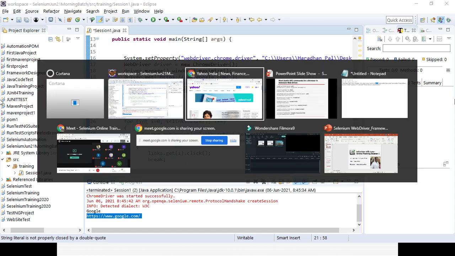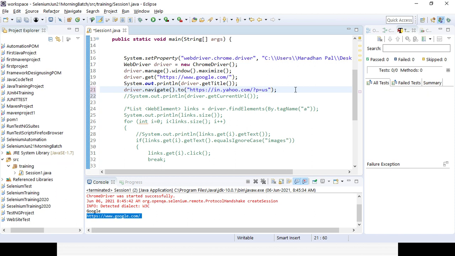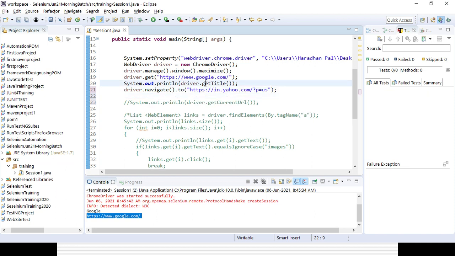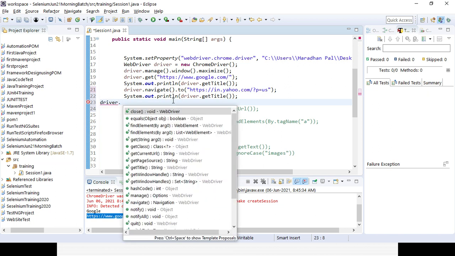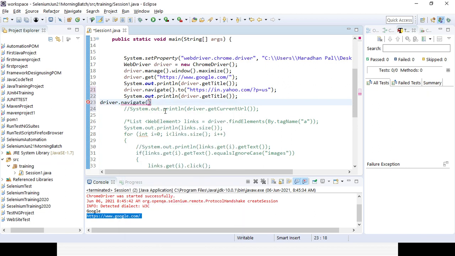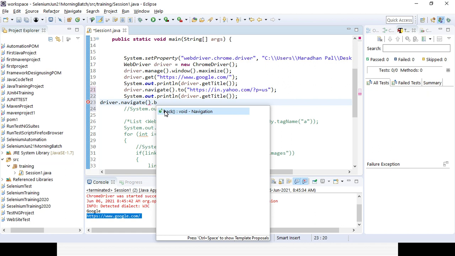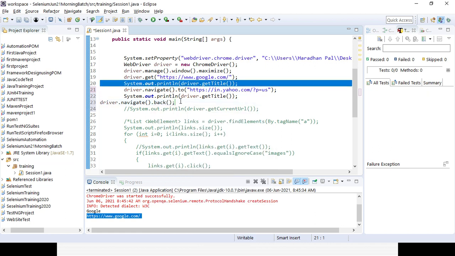Okay, so that page will open. Then again you can print the title of the page. So for each and every page you can print the titles. After that you can navigate back, driver dot navigate dot back, so it will navigate back to the Google page. Again you can print the titles.